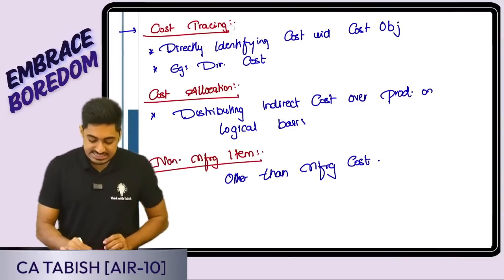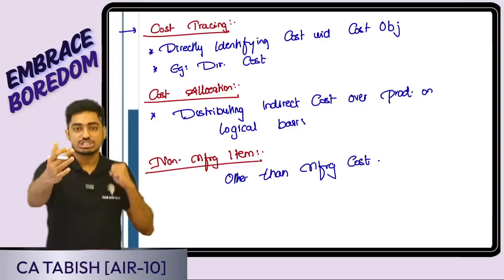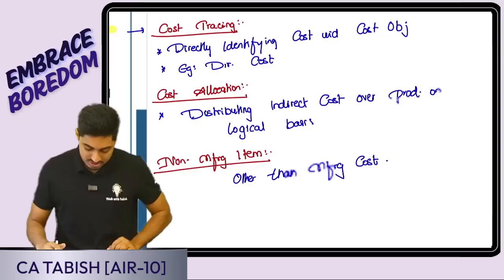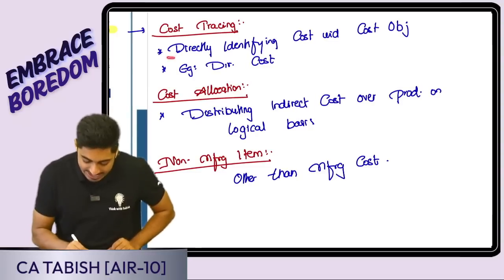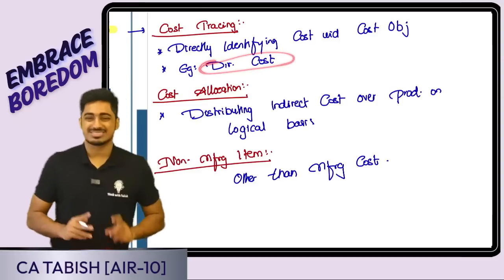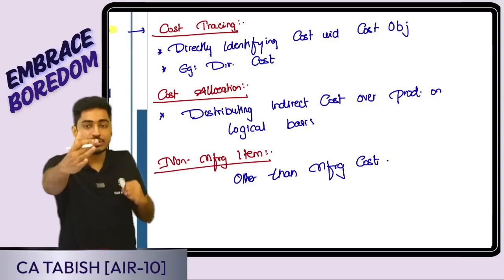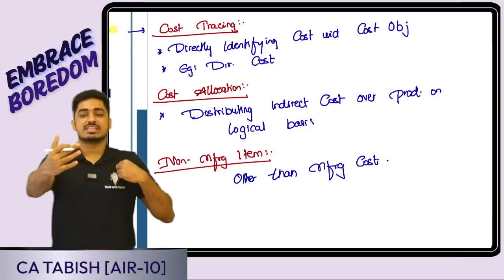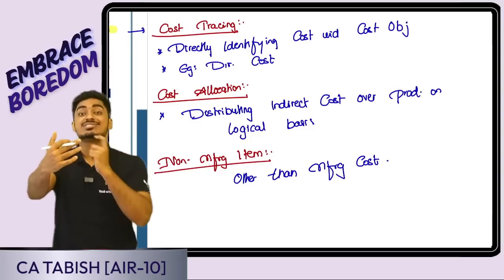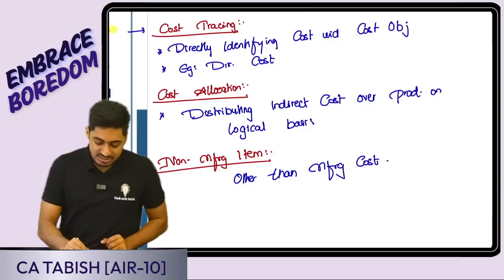Cost tracing: I am directly tracing the cost, linking the cost. It happens in case of a direct cost, where I directly identify the cost with the cost object. Simply, cost tracing means a direct cost, wherein I can tell that for 1 unit, this much is the cost. Say for example, I am manufacturing a shirt. For direct material, I can directly trace the cost: for one shirt, this much material is used. Yes or no, everyone? Next is cost allocation.